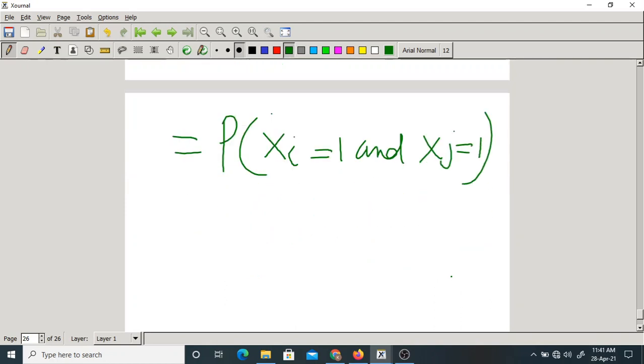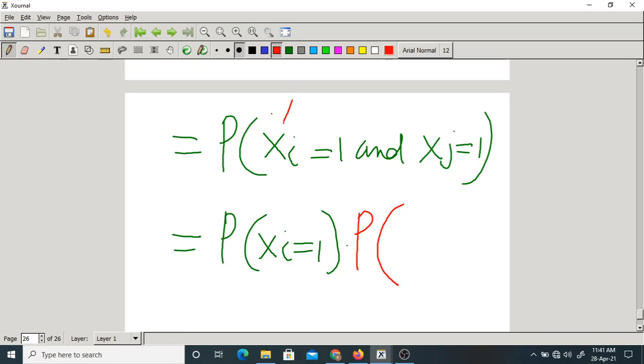Now, here we can do something. I can write the probability that xi equal to 1 into the joint probability. Suppose this is A intersection B. Then what do we write? Probability of A into probability of B given A, which means xj equal to 1 given xi equal to 1.